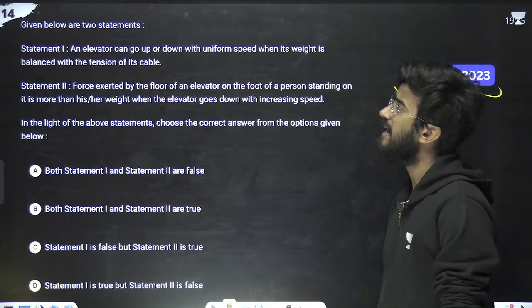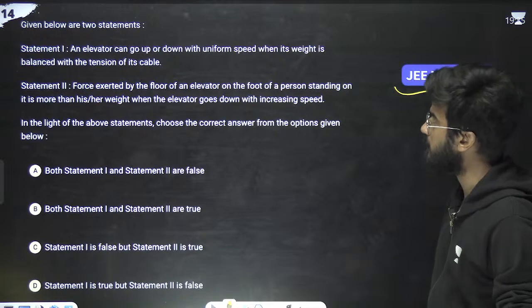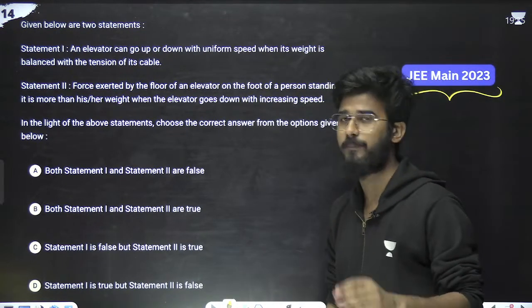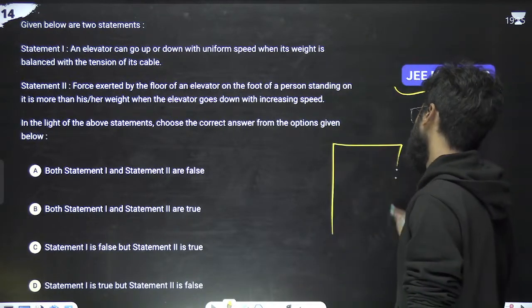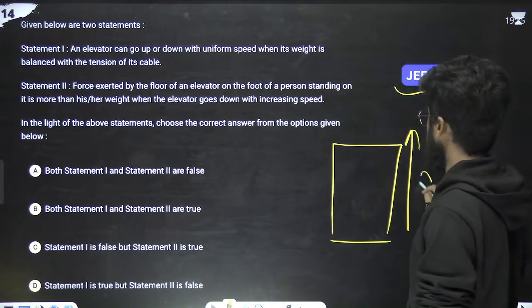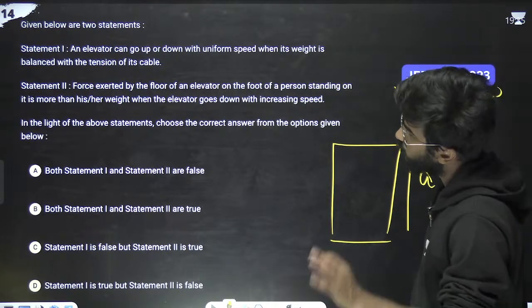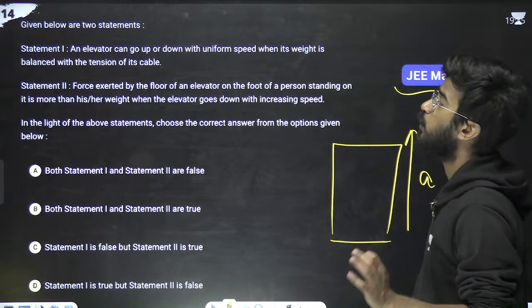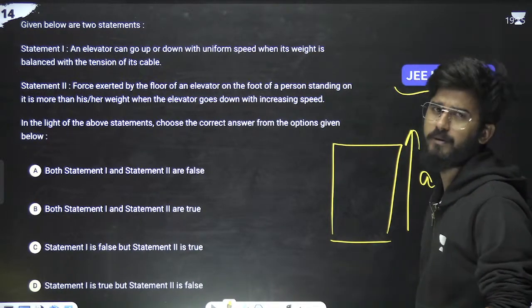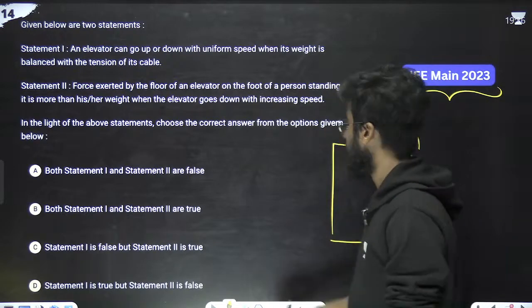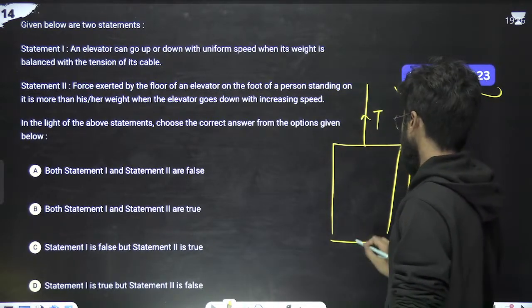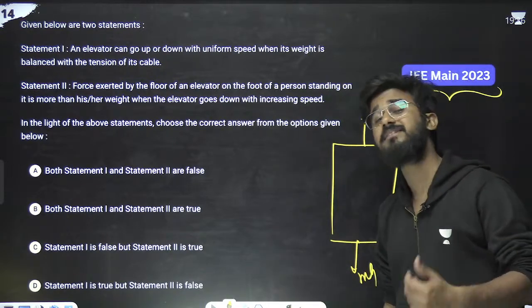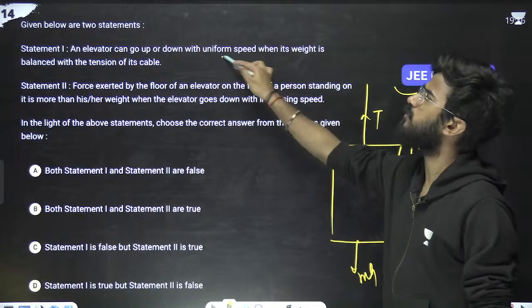Next question from JEE 2023. The question is saying: an elevator can go up or down with a uniform speed when its weight is balanced with the tension of its cable. Suppose this is the elevator and it is going up, with acceleration upward A. Suppose tension is T, and this is mg, so this tension can be balanced by mg. If the net force is 0, there is no change in velocity, so it can go with uniform speed. So statement one is correct.